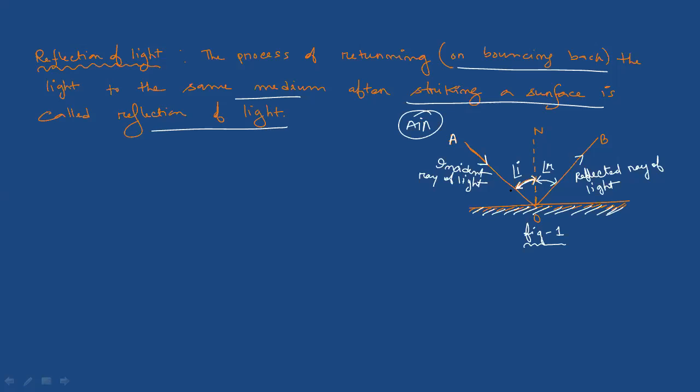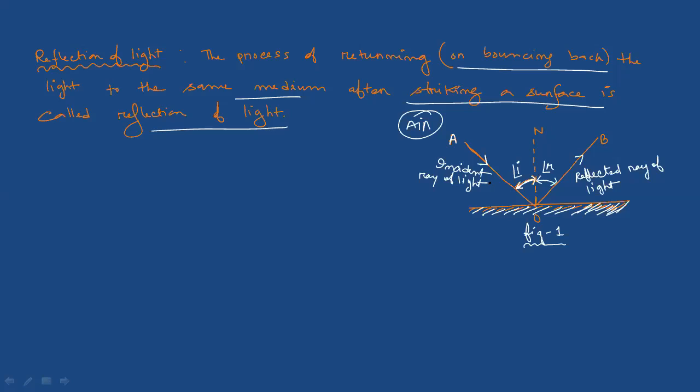Then after, the process of returning back means the ray of light is coming from source A, which is present in the medium air. Now after striking the surface, this is another medium, what does it do? Bounce back, yes or no, or return to the same medium. Now see, A and B, these two are present in the same medium, yes or no. Now after striking at the surface at point O, it will bounce back to the same medium. So this process is known as the reflection of light.